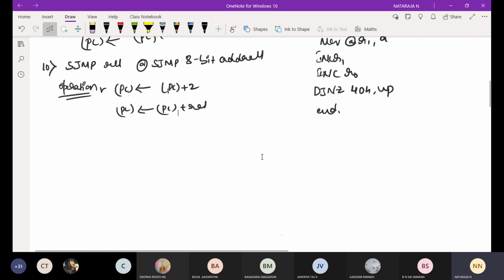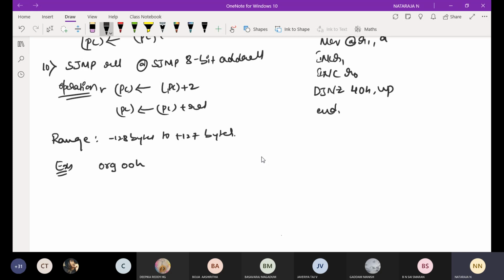Okay. Next, we'll take an example. The range of this SJMP will be, take the range also, minus 128 bytes to plus 127 bytes. This is the range of the jump. Take one small example.